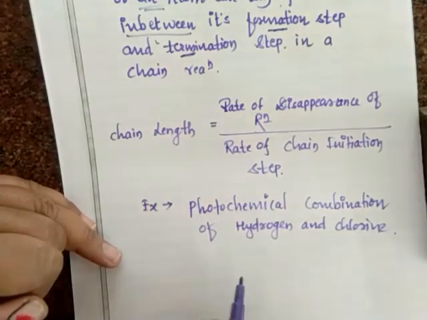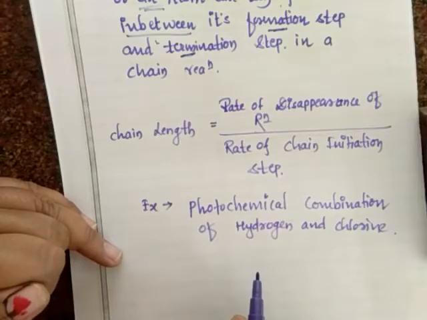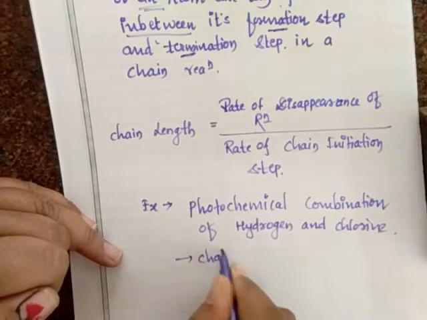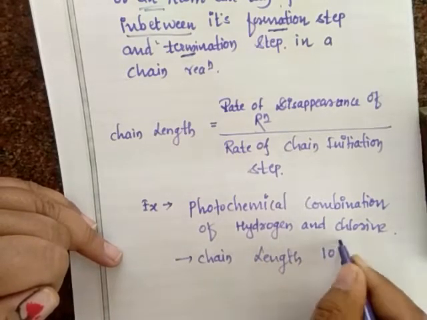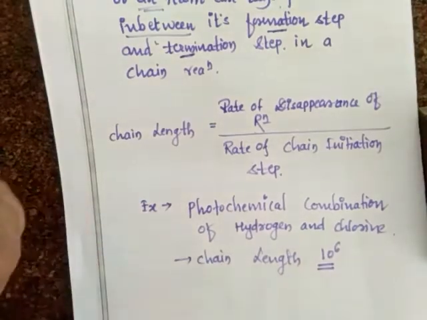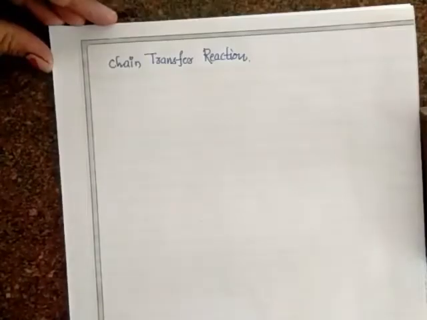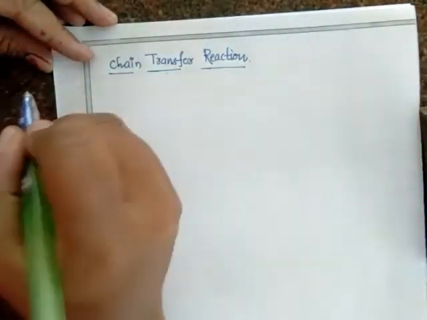The chain length is about 10 to the power of 6. Okay, let's start the next part, that is chain transfer reaction.